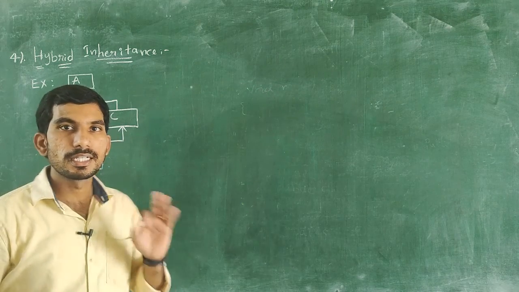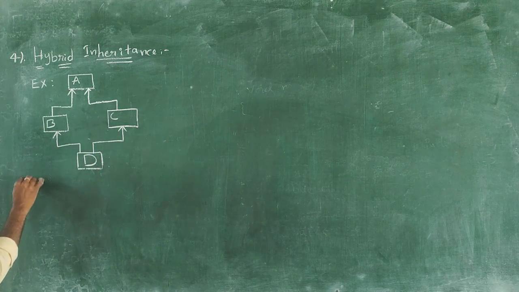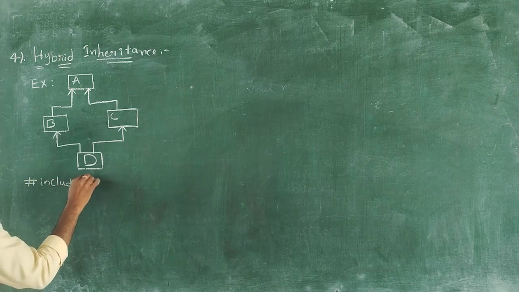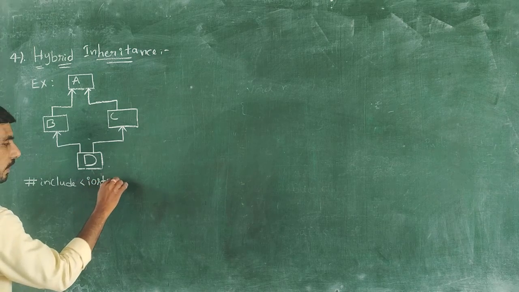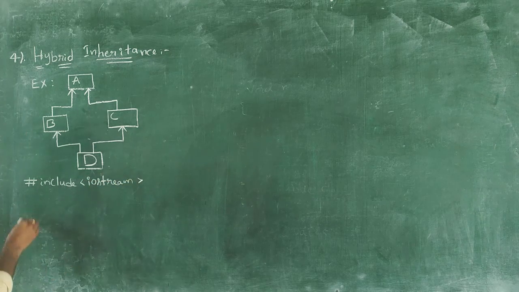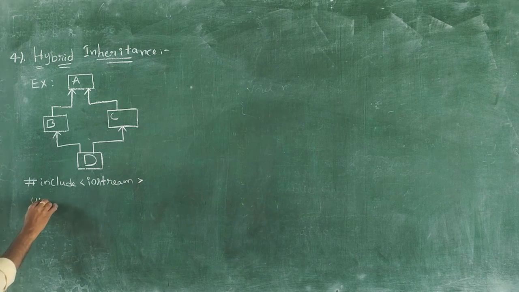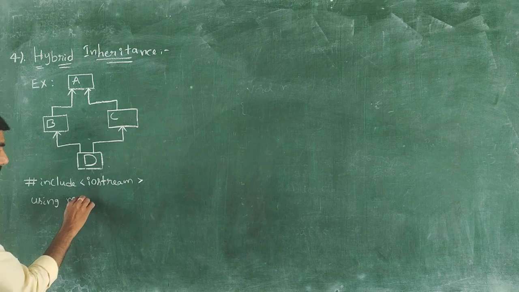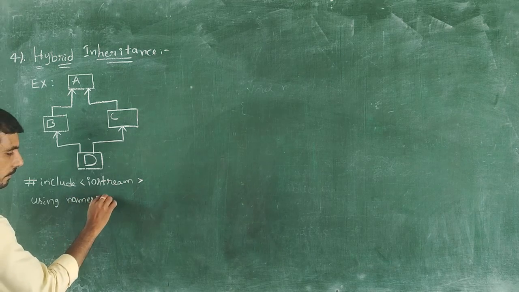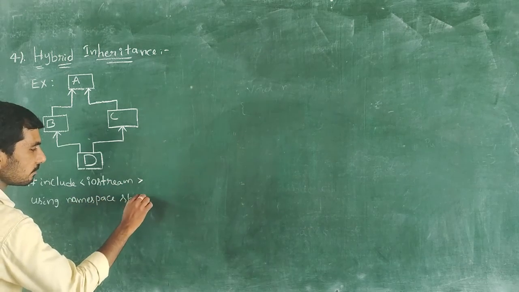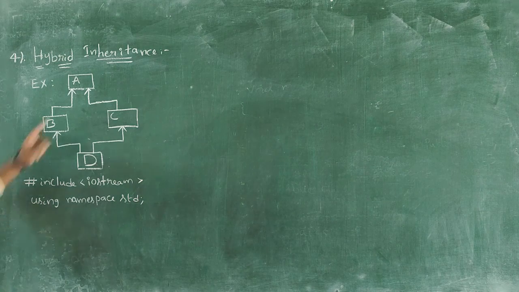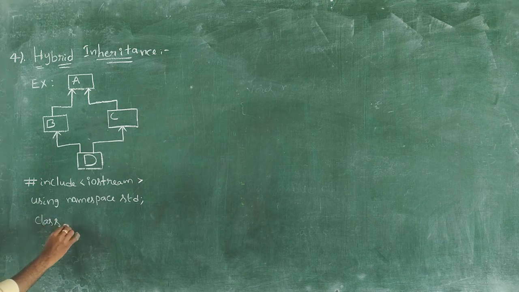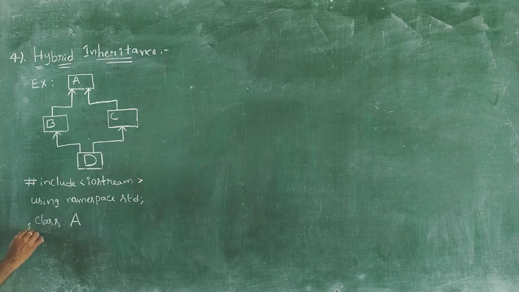First, we are defining the header files. Hash include iostream. And then we are defining the namespace: using namespace std. After that, I want to define one base class. Base class A.